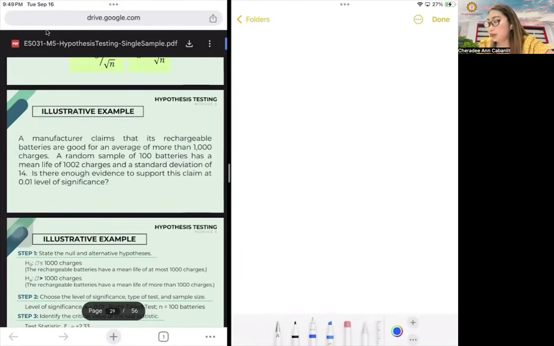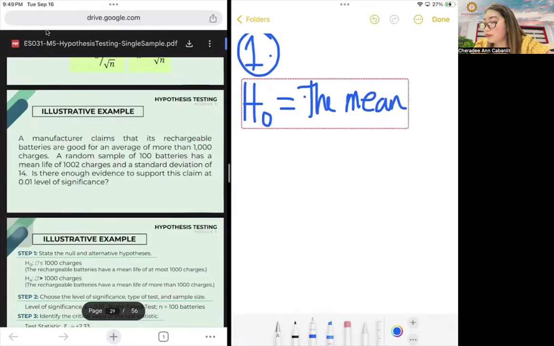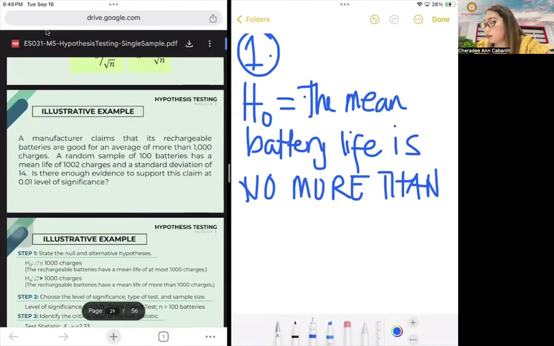So, what was step 1? Step 1 is your hypothesis. Let's start with H0. Your H0 is the status quo. So when we say status quo, the mean battery life is no more than 1,000 charges.